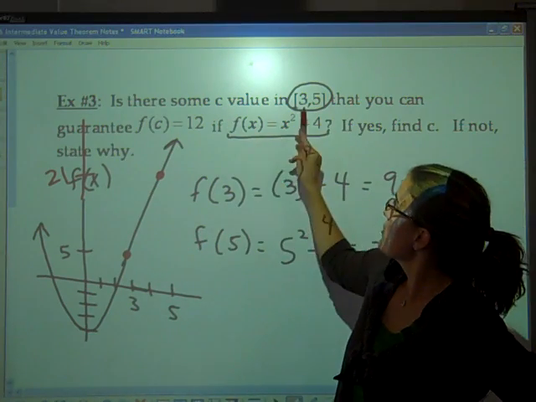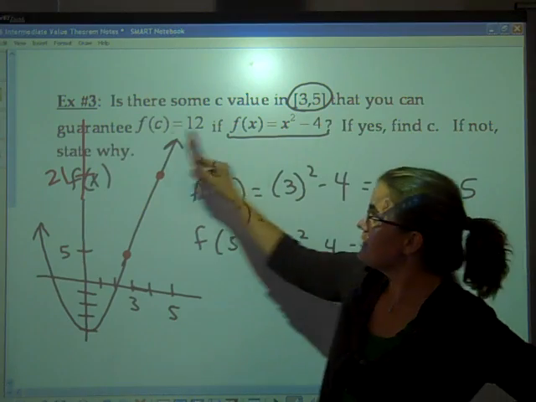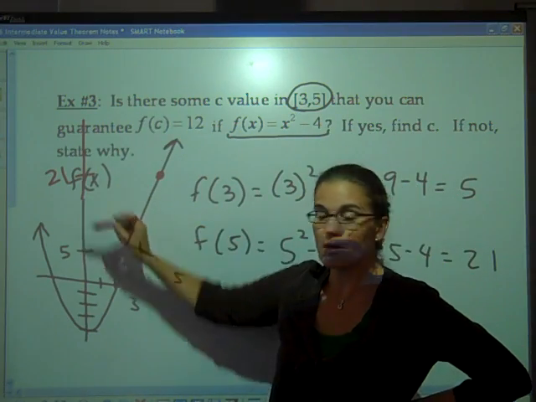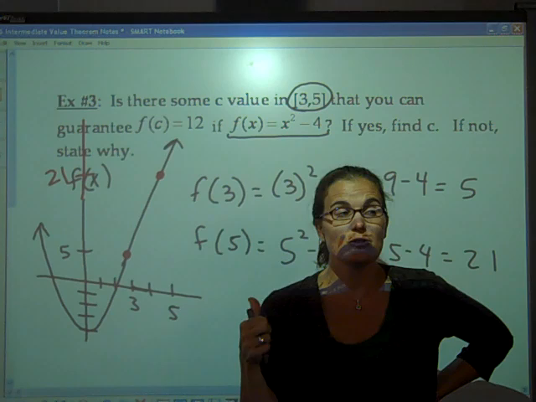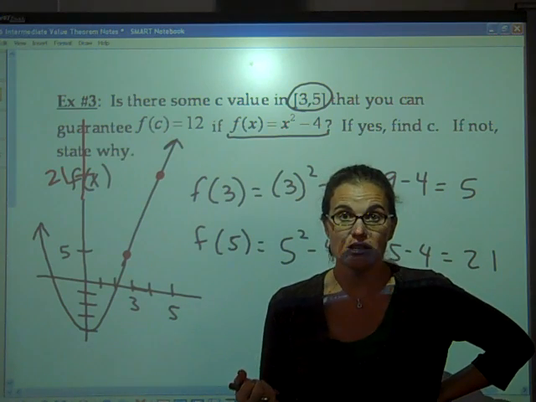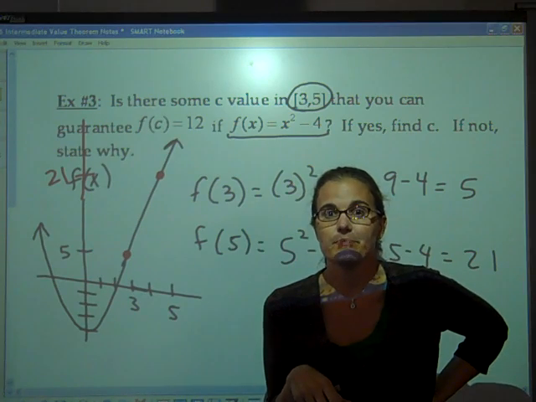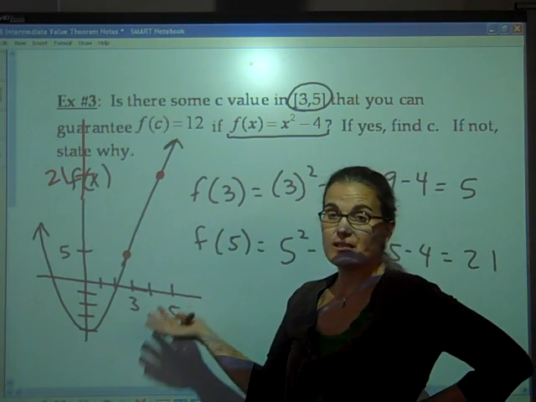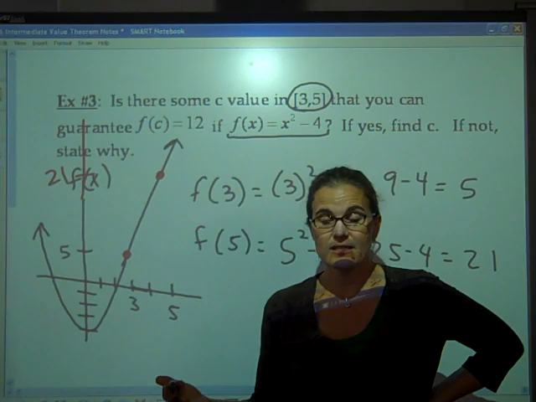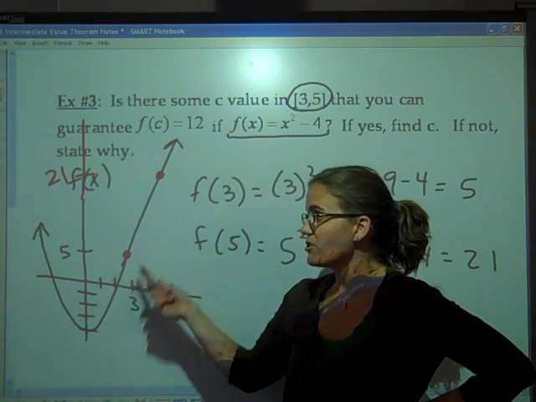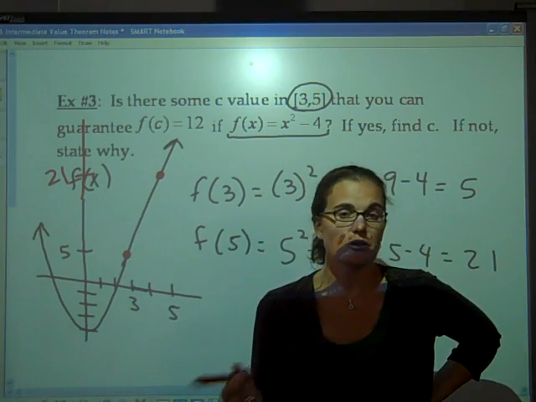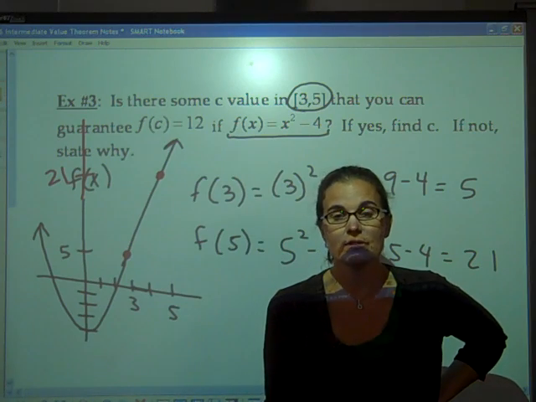Okay, so here's the question. Is there some c value in between 3 and 5 that you can guarantee f of c will equal 12? Okay, so first step is to state whether or not f is continuous. Because if f is not continuous, you cannot apply the intermediate value theorem. Okay, so is f of x continuous? Yes, f of x is continuous because it's a polynomial function. Anytime you have just like a quadratic or a cubic, that is a continuous function.